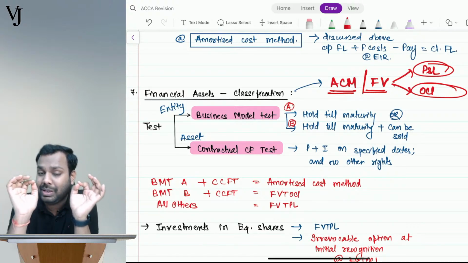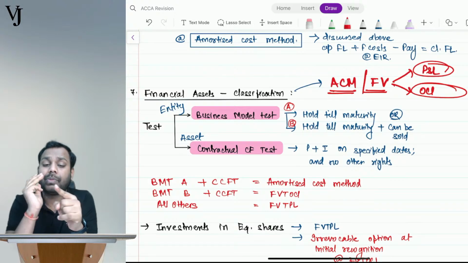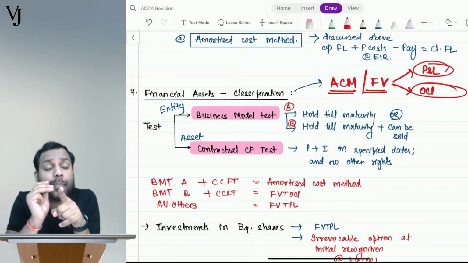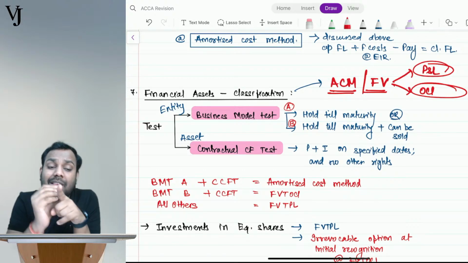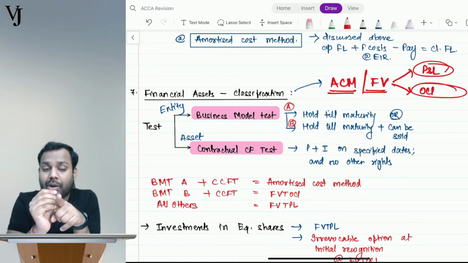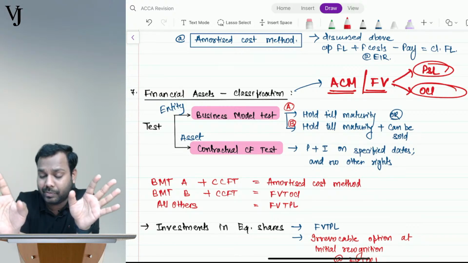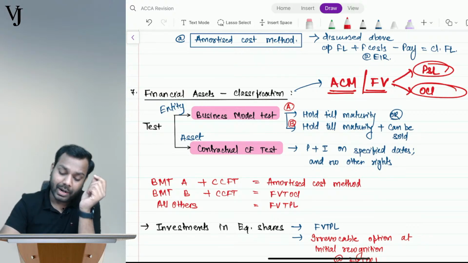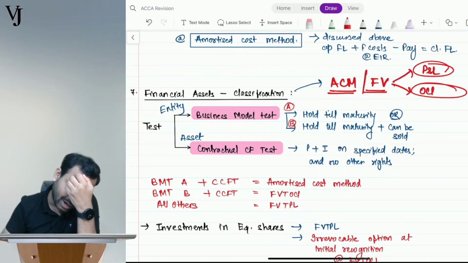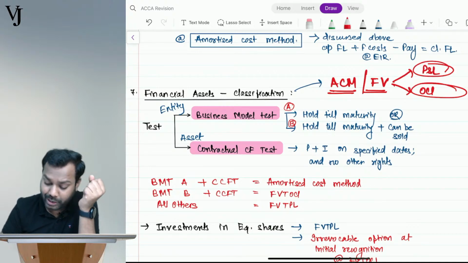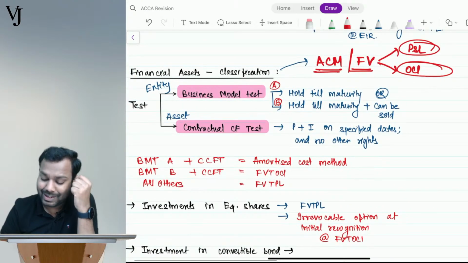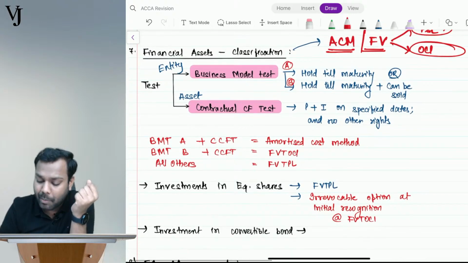Contractual cash flow test means only principal and interest on pre-specified dates, and no other returns. Now the standard says that if business model test A, that is hold till maturity, plus contractual cash flow test gets satisfied, we have to apply amortized cost method.